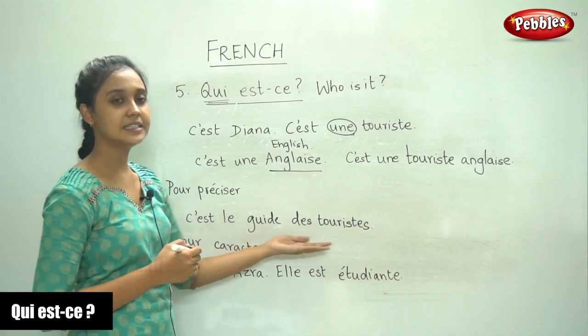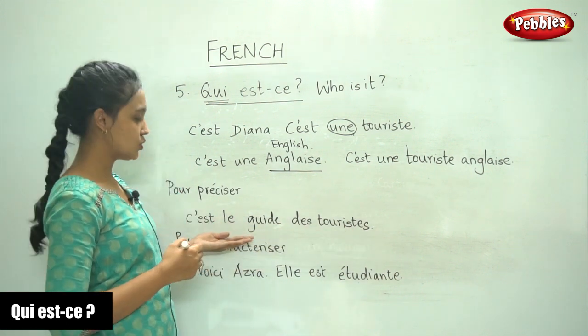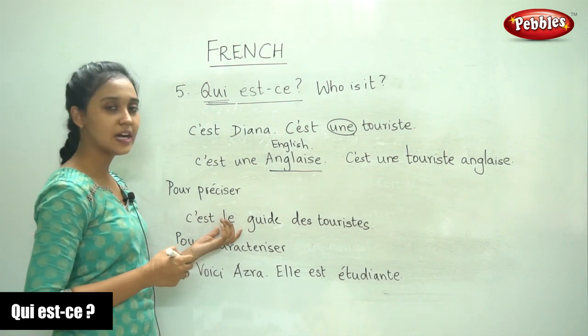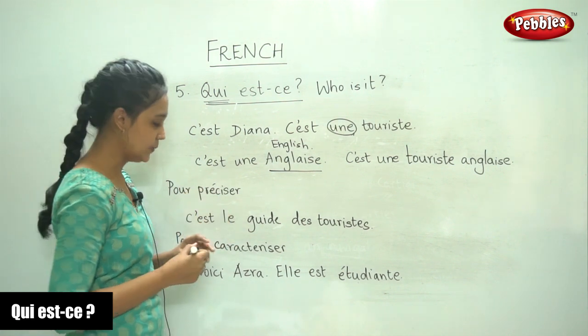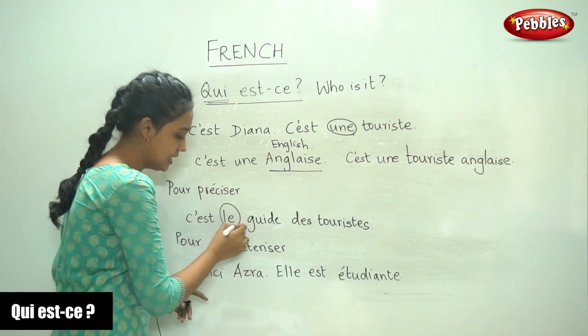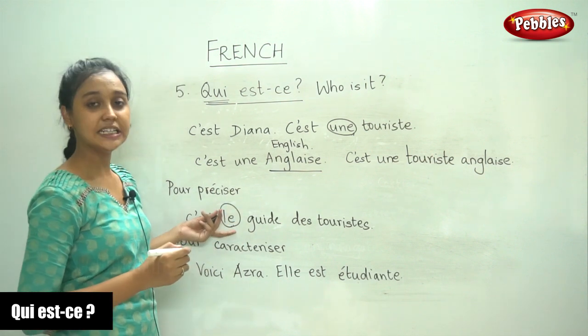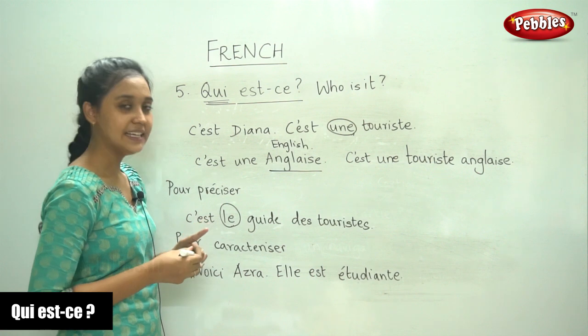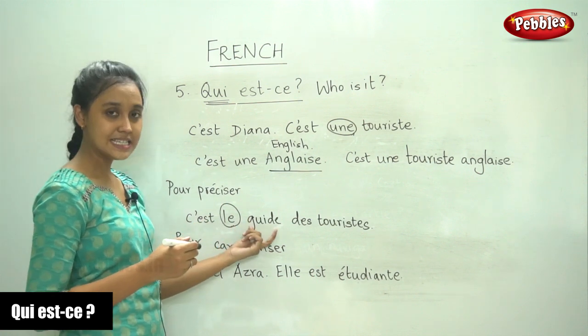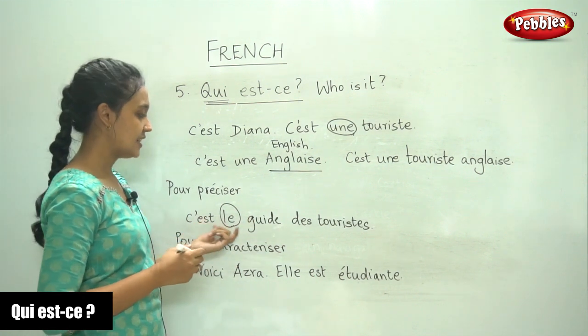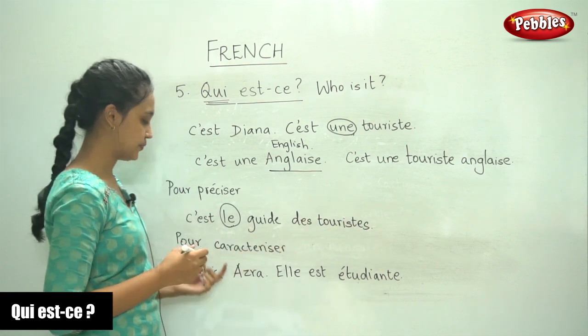He is the guide of the tourists. He is the tourist guide. Since we are referring to someone in particular, we say le, which is a definite article, and le because our noun is masculine. C'est le guide des touristes.